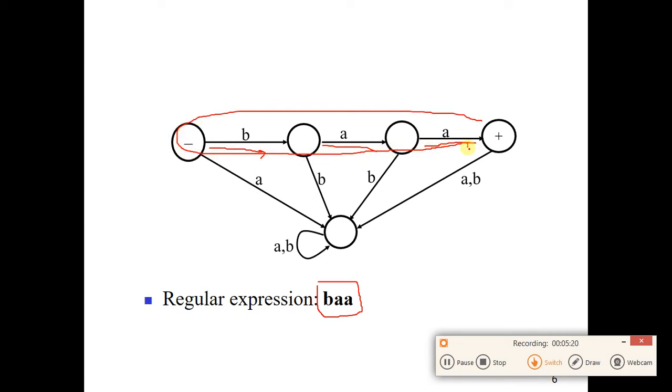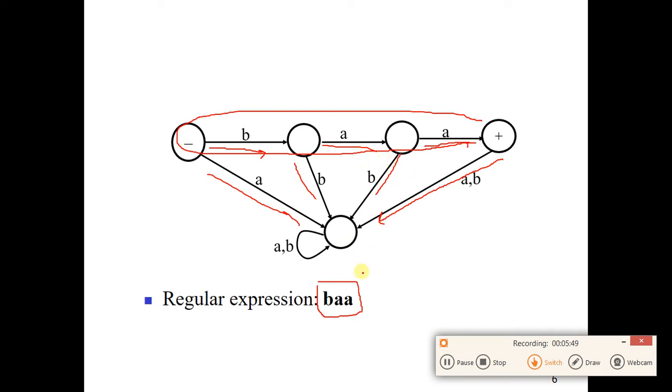And during this path, if you read any other letter that is not in this sequence, like if you read another B after the first B instead of A, you will be dropped to the sink state. So for all other exceptions, you will come to the sink state, and sink state means you are rejected and you do not have any way back. So this is a finite automata for this regular expression.